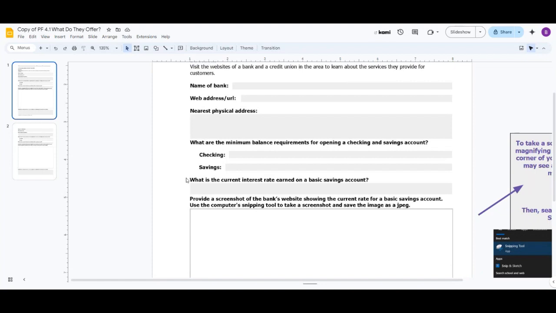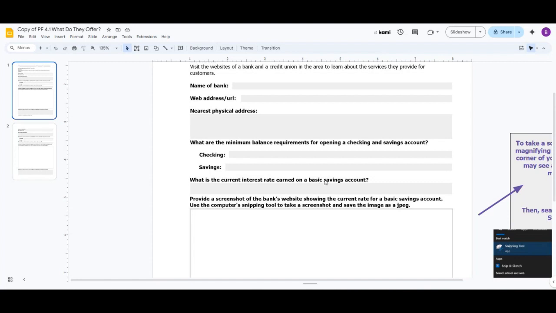All right, then you're going to go on their website and just kind of poke around a little bit and find the minimum balance requirements to open a checking or a savings account. Sometimes you only need maybe as little as $5 to open the account. Some institutions require at least $50, or at least $100. So you'll need to explore their website and find out what those are.